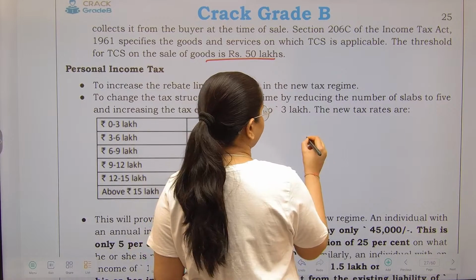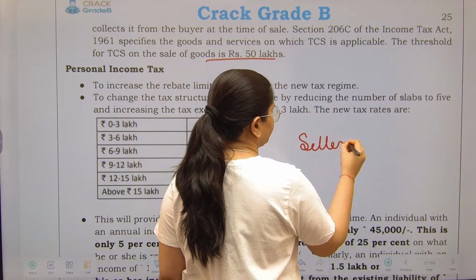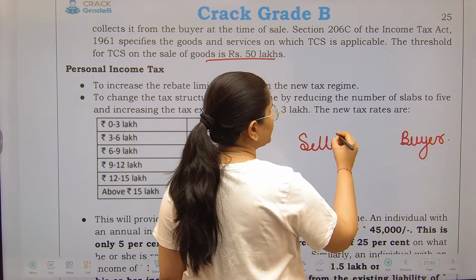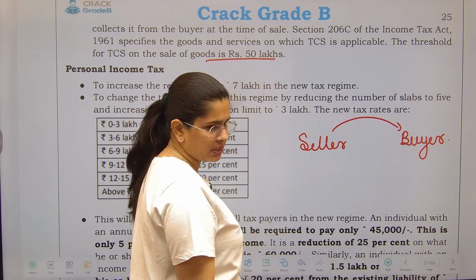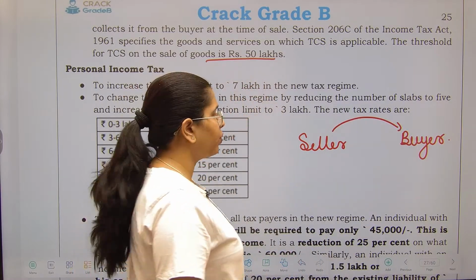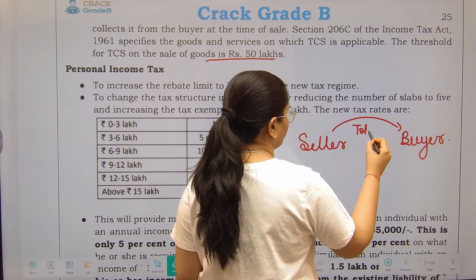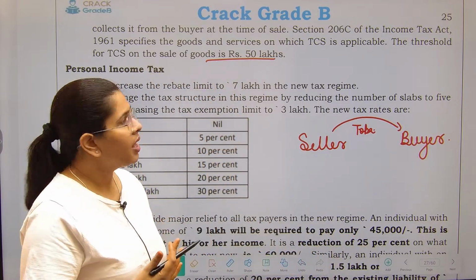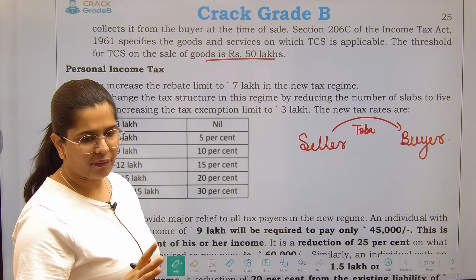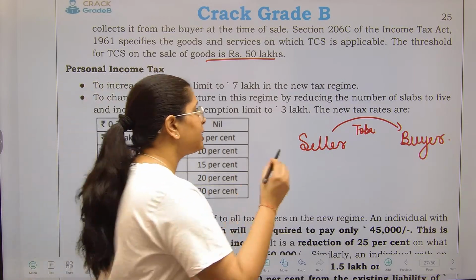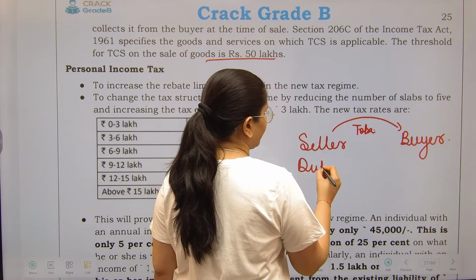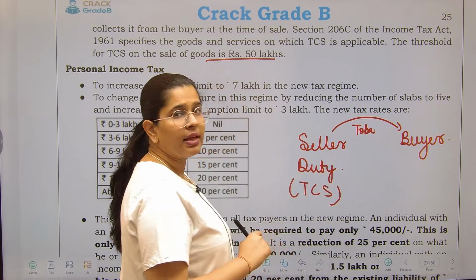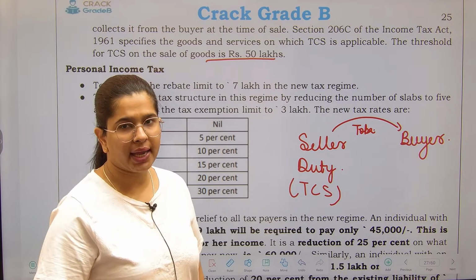Now what does TCS mean? There is a seller and there is a buyer. If you are selling certain goods to this person, for example, one kind of goods specifically is tobacco leaves, etc. If you are selling these kinds of goods to the buyer, this list has been mentioned, you do not have to go through that particular list. So this is the duty of the seller, that they are going to charge the TCS from the buyer. This TCS is again going to be deposited to the government.